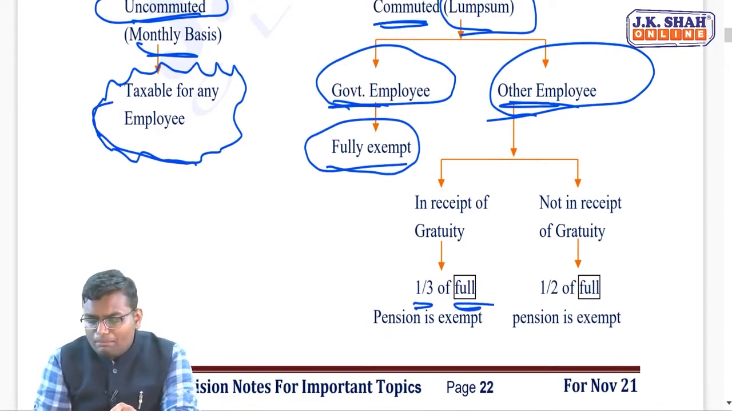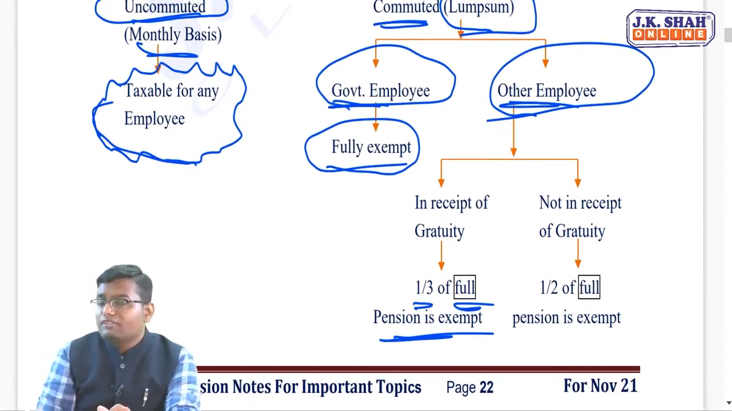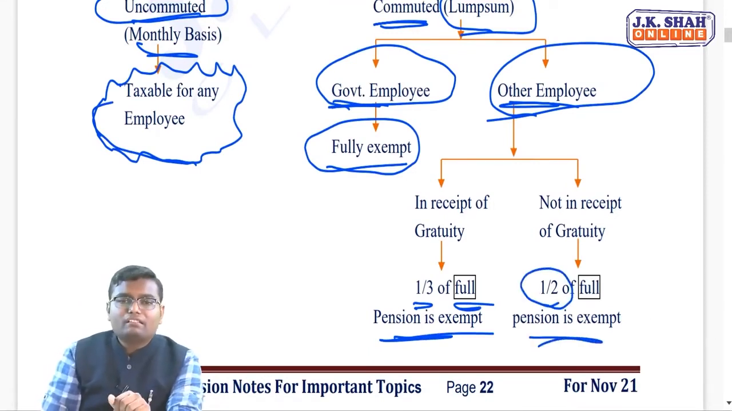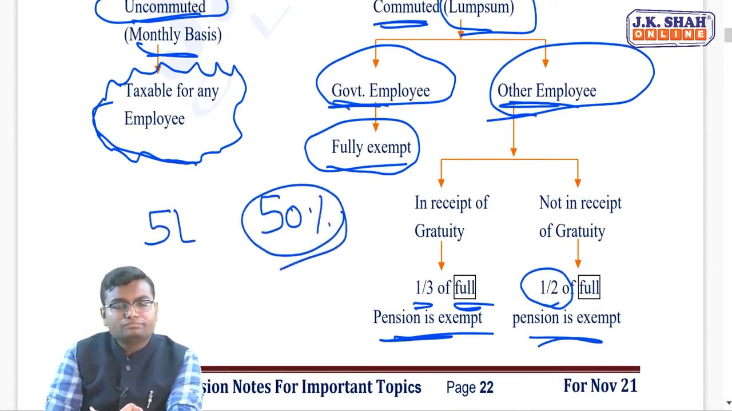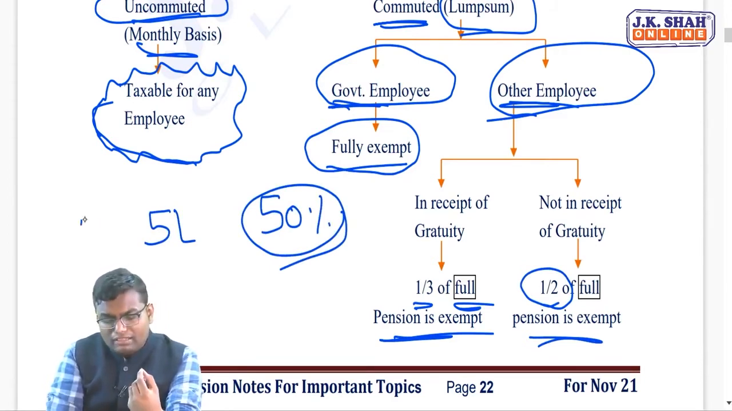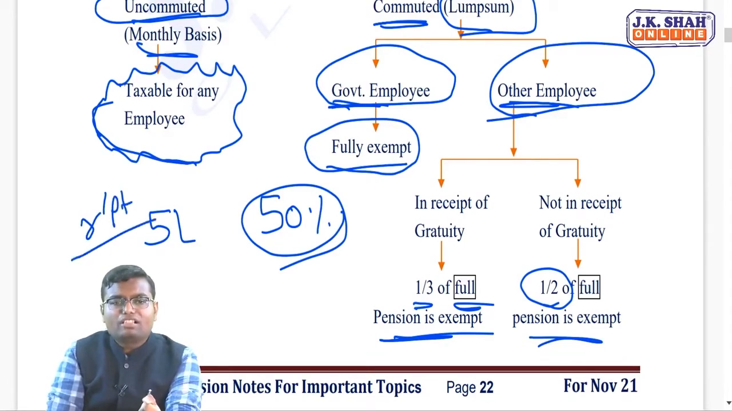If he is in receipt of gratuity, then exemption will be lower. 1/3 of the full pension will be exempt. If he is not in receipt of gratuity, then exemption will be more. 1/2 of full pension will be exempt. Let's say I have withdrawn 5 lakh rupees of pension, which is 50% of my total pension. And let us assume that I am in receipt of gratuity.